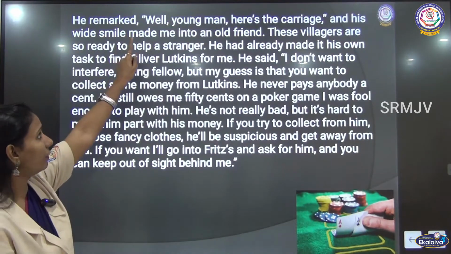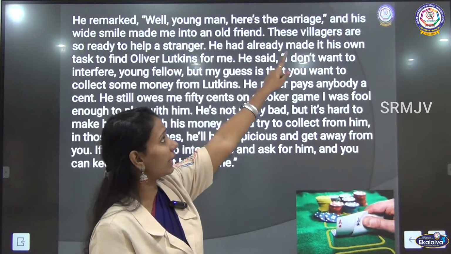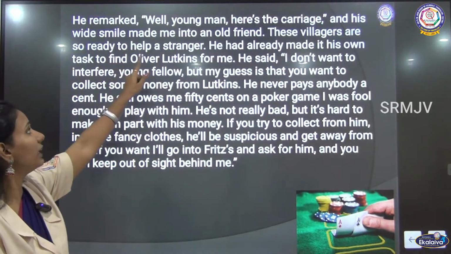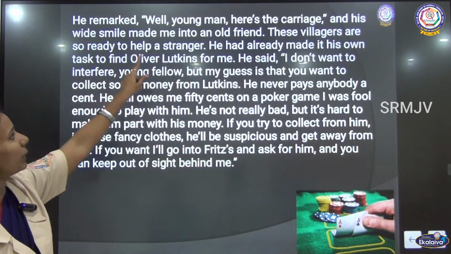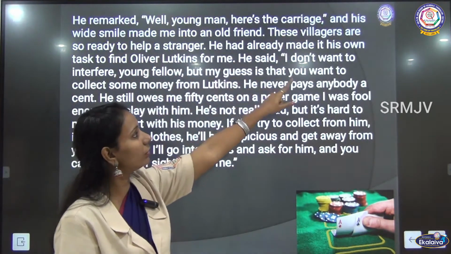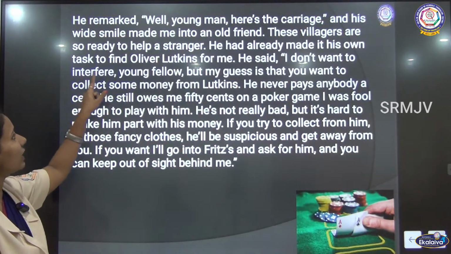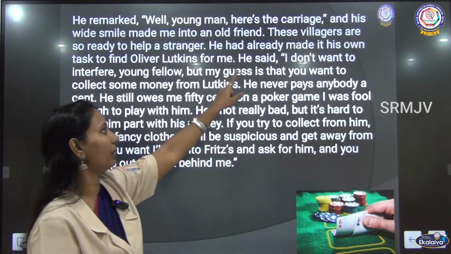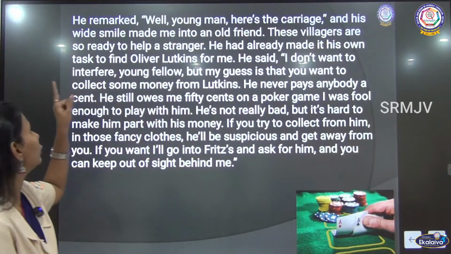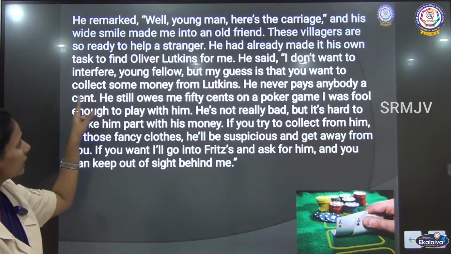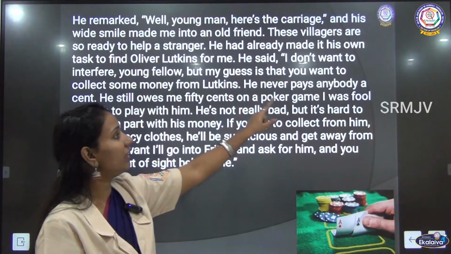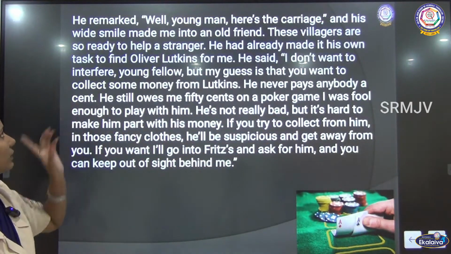He remarked, "Well, young man, here is the carriage," and his wide smile made me into an old friend. The villagers are so ready to help a stranger. He had already made it his own task to find Oliver Lutkins for me. He said, "I don't want to interfere, young fellow, but my guess is that you want to collect some money from Lutkins. He never pays anybody a cent."